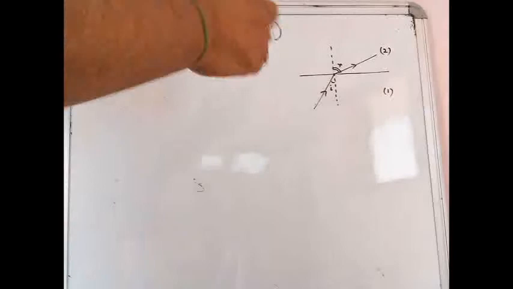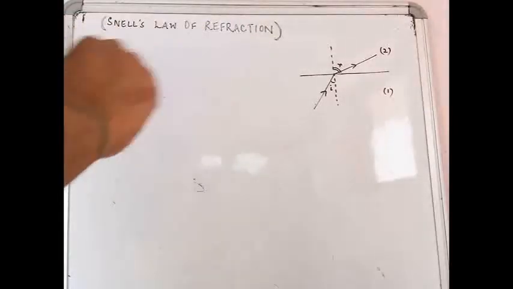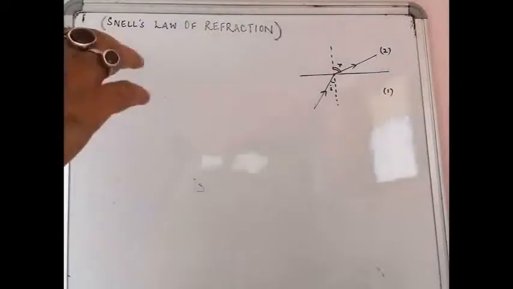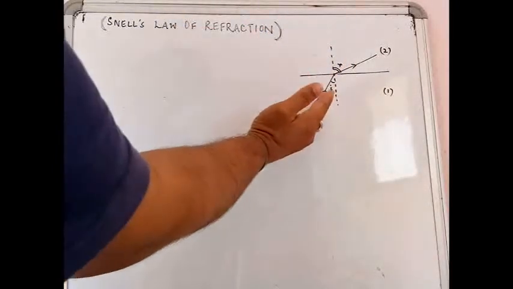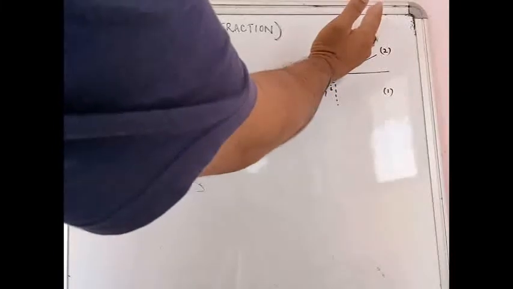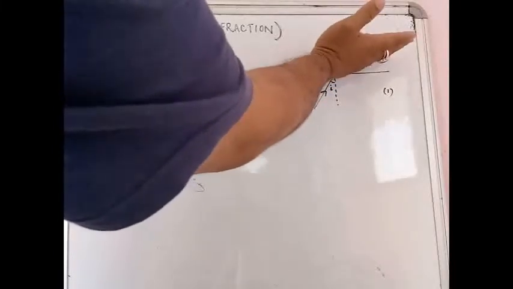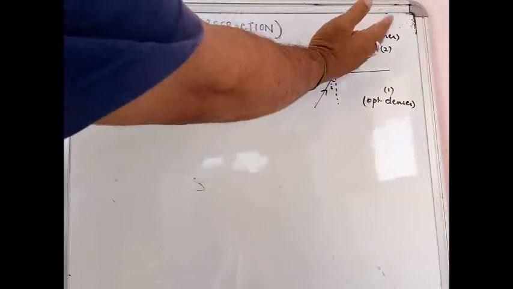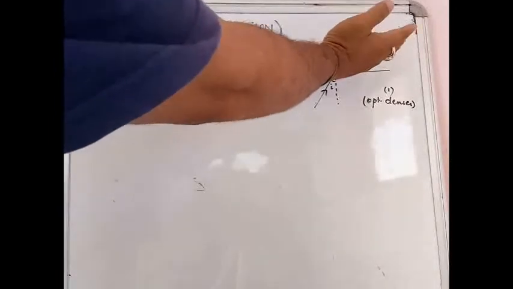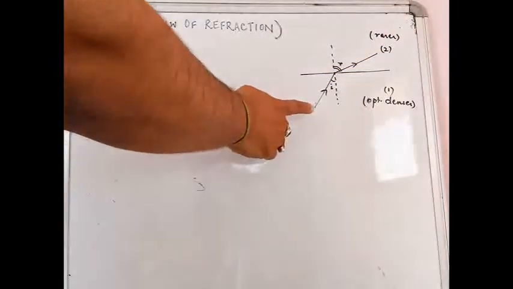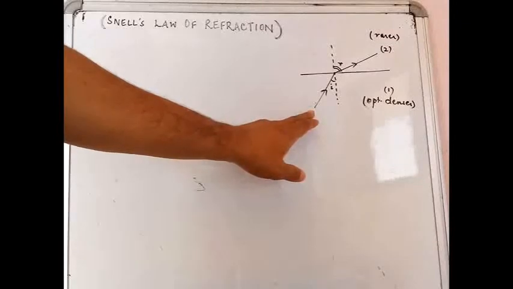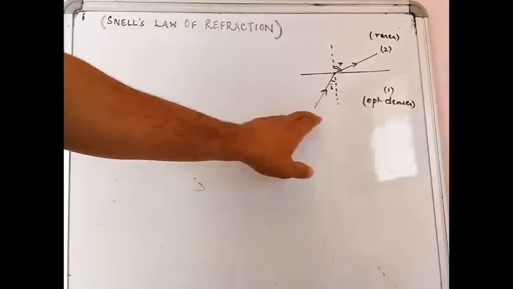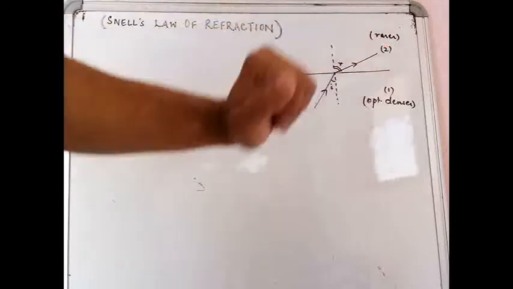So can you tell me, did the ray of light bend towards the normal or away from the normal? Where is the normal? This is the normal. What was the original direction? This was the original direction. So which way did it go? That way. So it has bent that way. So that is like away from the normal. So if you remember what I had taught just now in the same lecture, whenever a ray of light travels from an optically denser medium to a rarer medium, then it bends away from the normal.